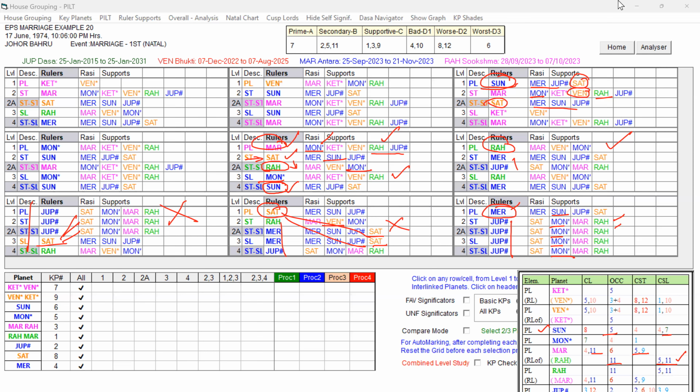So the native got married during the Mars Dasa, Mercury Buddhi. In Mercury Buddhi, which are the favorable key planets? Mercury, Jupiter are strong favorable key planets, and Mercury, Jupiter are playing role for Rahu in the star level and 2A level, and Rahu itself is playing strongly. So that way, Mercury is good, and then comes the Rahu. So the native got married in Mars Dasa, Mercury Buddhi, and Rahu Antra.